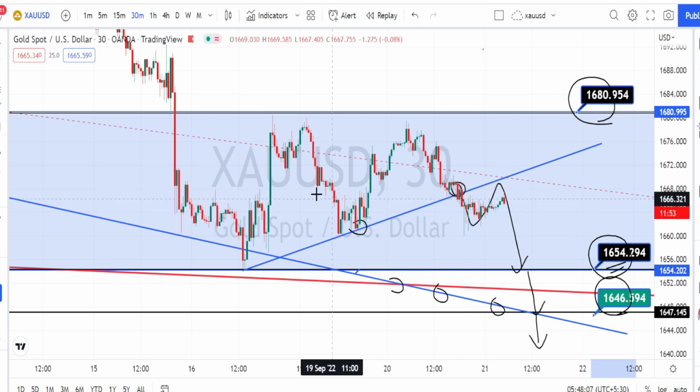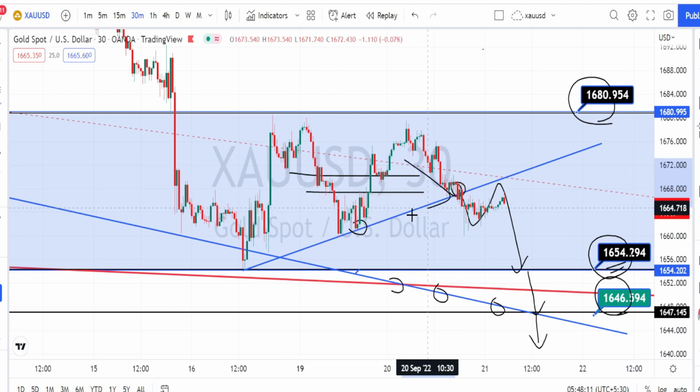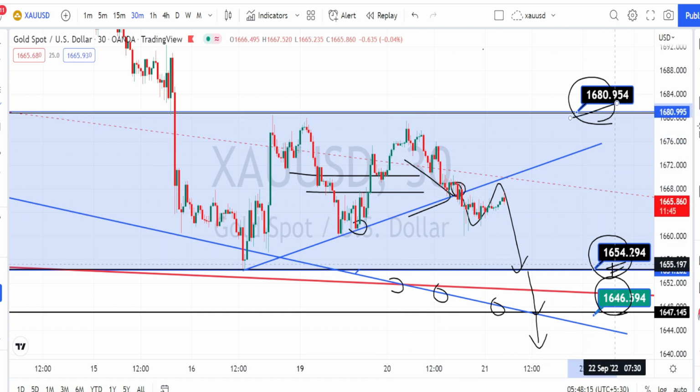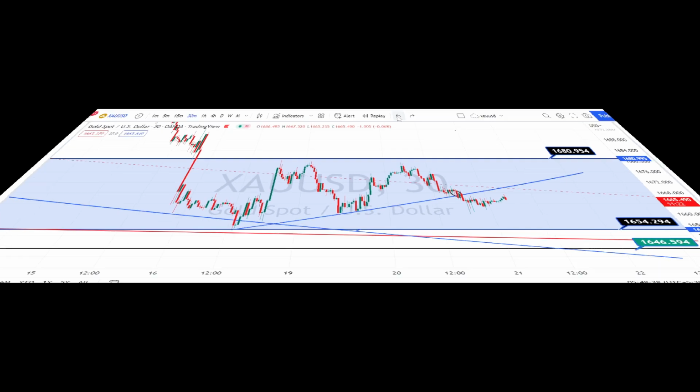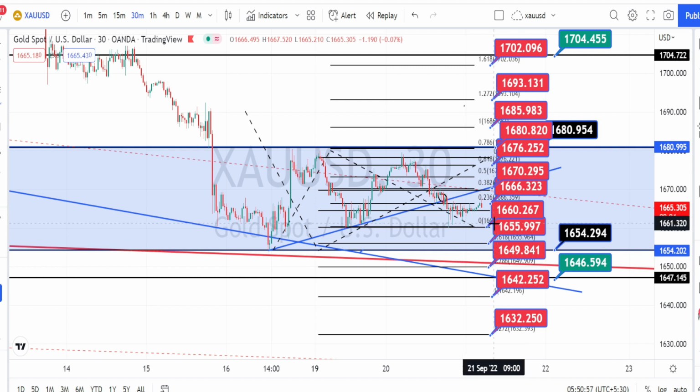And the current price action in the 30 minutes time frame is also trading sideways within the higher time frame resistance level of 1680 and 1654. Let us mark the support and resistance levels. So the values within these red color boxes are the resistance and support levels for the 30 minutes time frame.